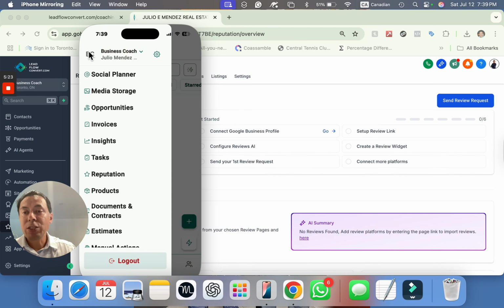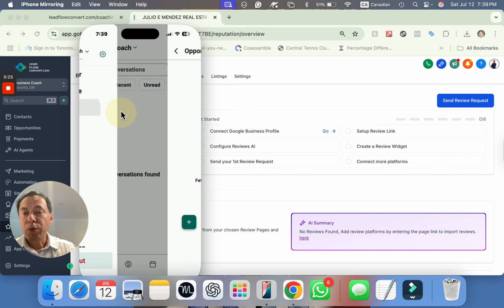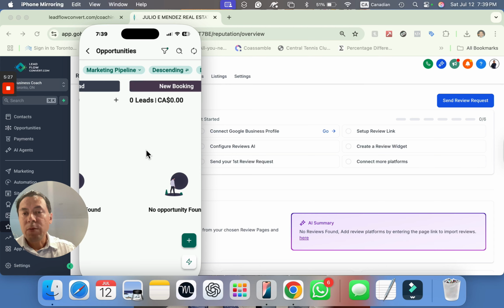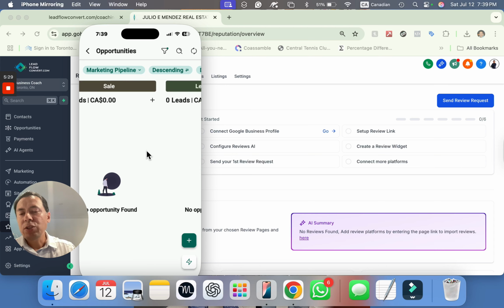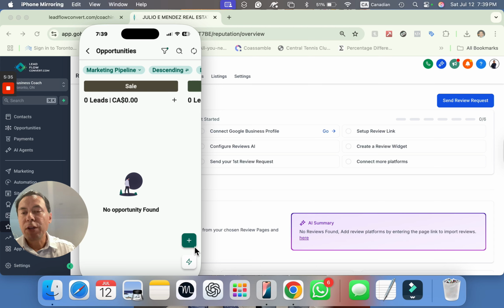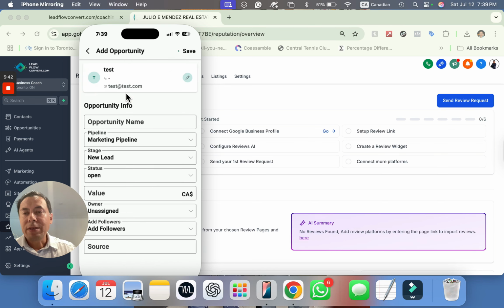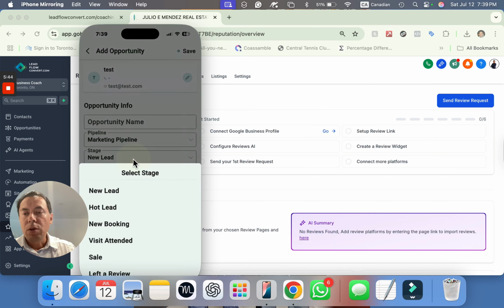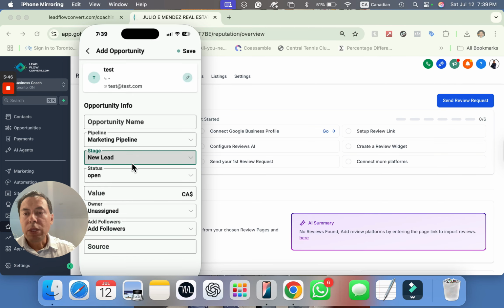So if we go back to, let's say, opportunities, you can see me, I was somewhere in here. Oh, actually, that's not true. I mean, we already made the sale, but you can easily transfer here any opportunity to right or left just by clicking, like this guy. Maybe I want to bring back to a new lead and bring it back, right? And save it.